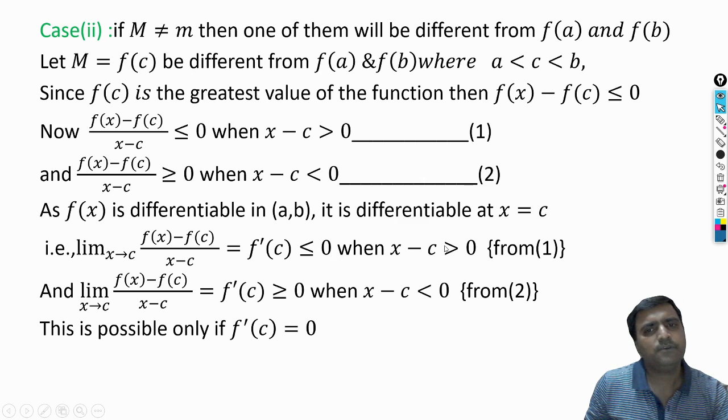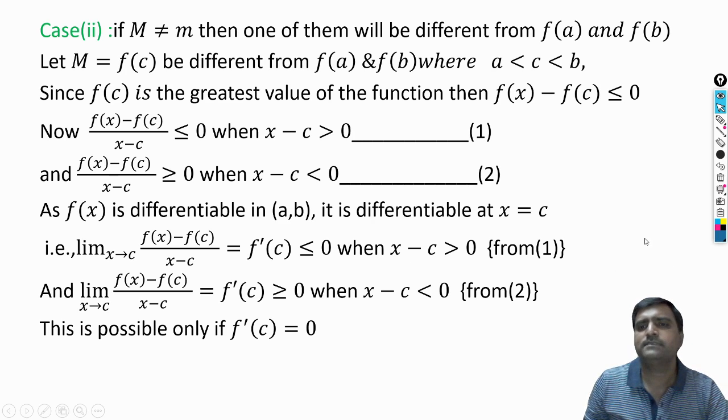So for this condition, when x greater than c and when x less than c, that means you consider the right hand derivative and the left hand derivative. You see, this f dash of c is less than 0 sometimes and greater than 0 for some values. So what is x? We don't know. Is x positive or negative? x is any value in between a and b. c is some fixed value that we have taken. What will x be?